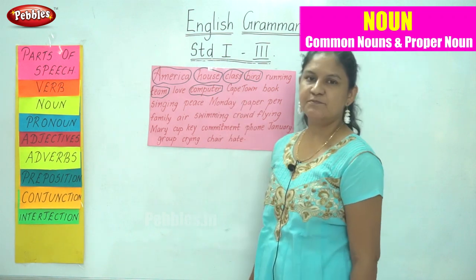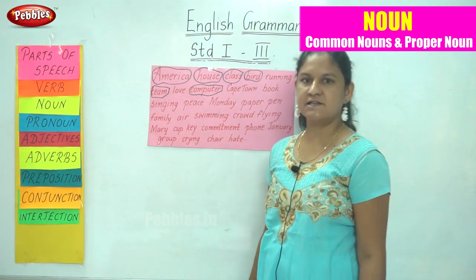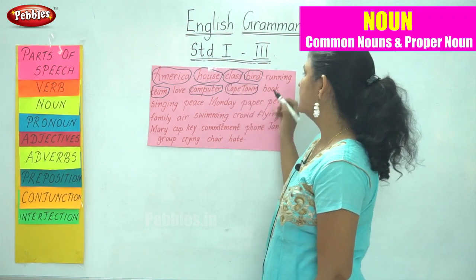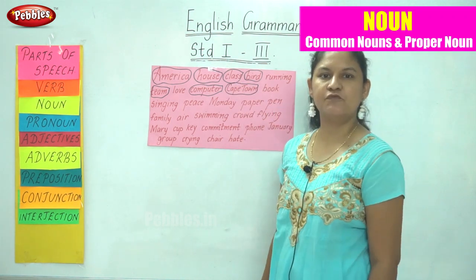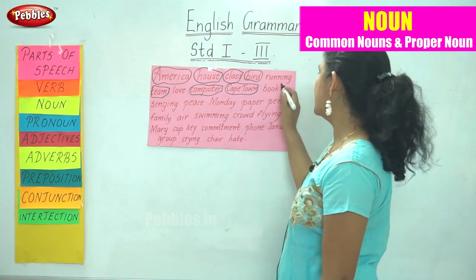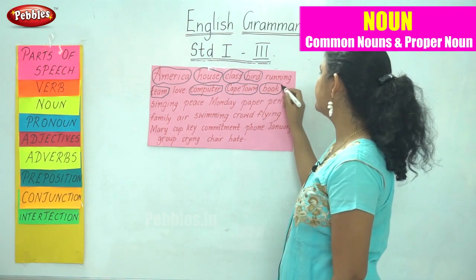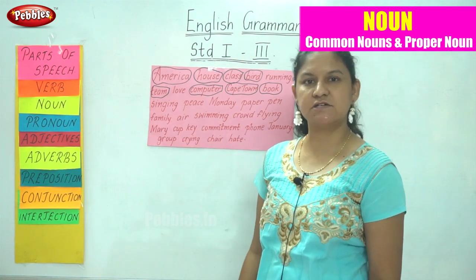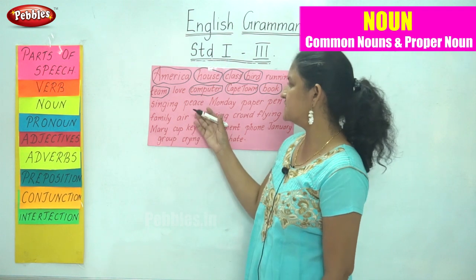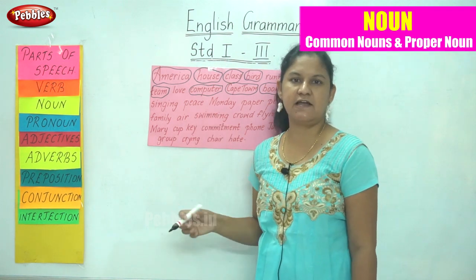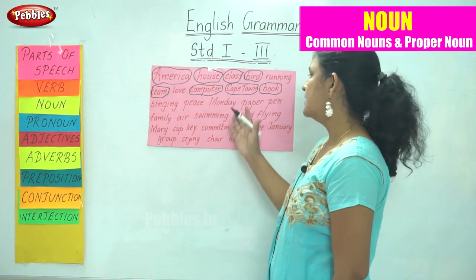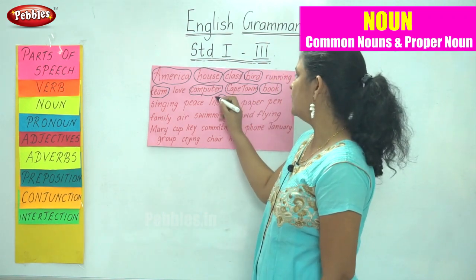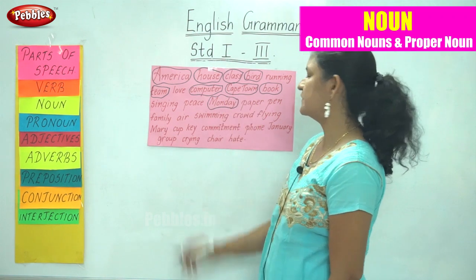We have Cape Town is the name of a place and is a noun. Book again is the name of a thing and is a noun. Singing is an action being done and is not a noun. Peace again is a kind of feeling and hence is not a noun. Monday is the day of a week, the day in a week and is a noun.